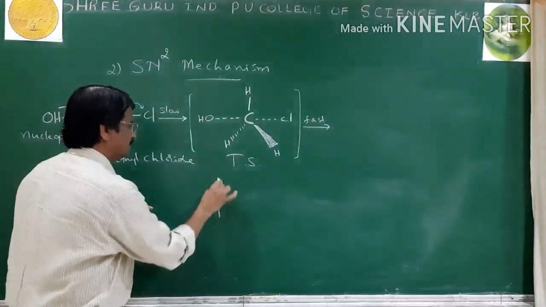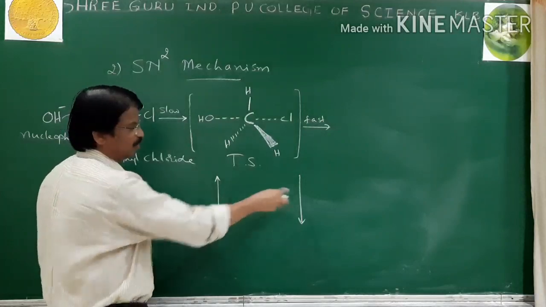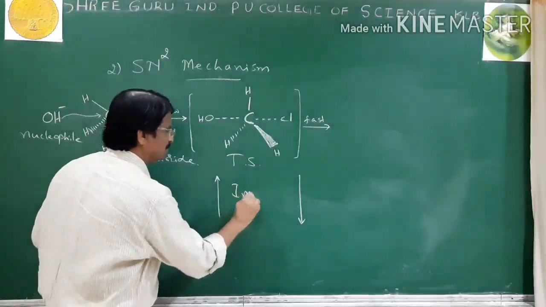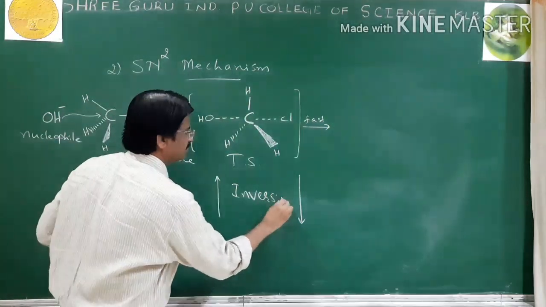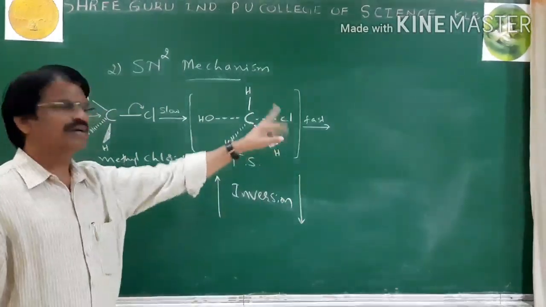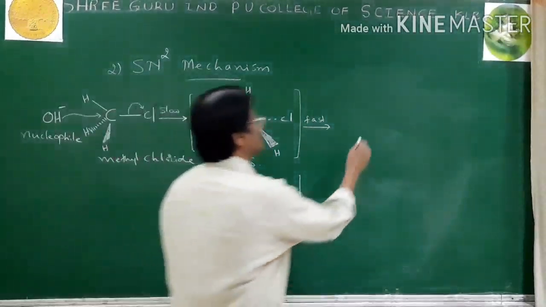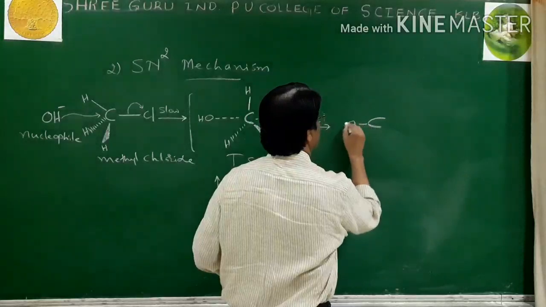Before it is like this, after it is like this. This is called inversion. In the SN2 mechanism we can observe inversion of configuration. Therefore we get CH3OH